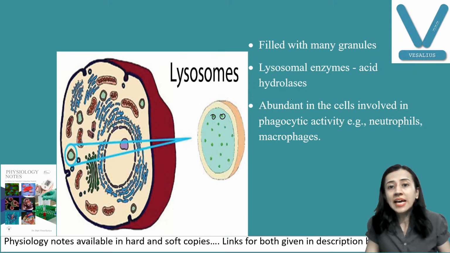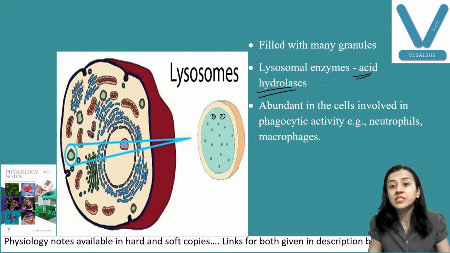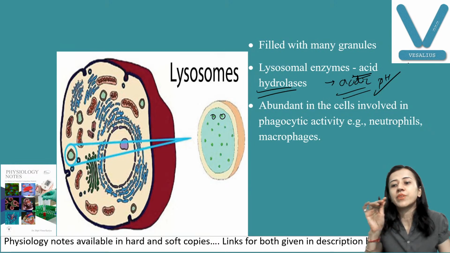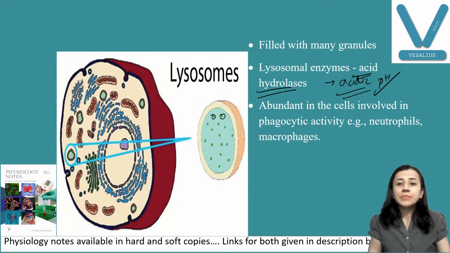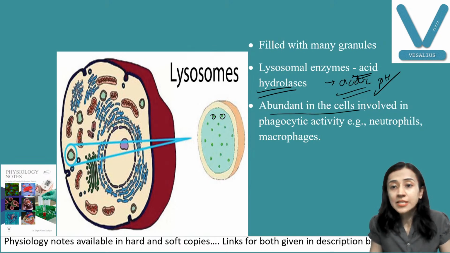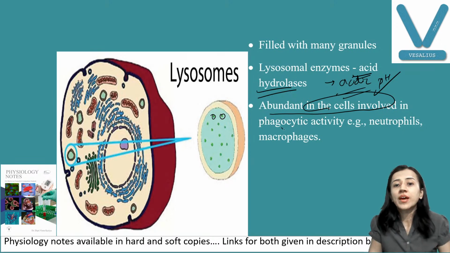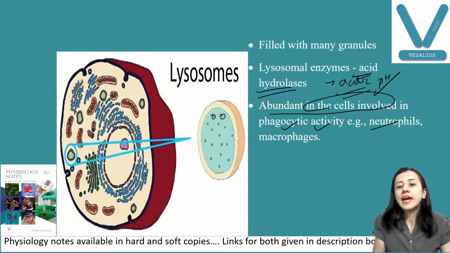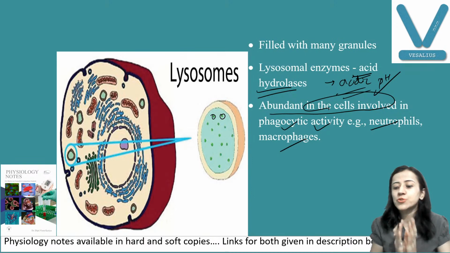Lysosomal enzymes are acid hydrolases. Why acid hydrolase? Because they act best in acidic pH. When the pH is acidic, only then do these enzymes work best. Another important thing: lysosomes and their enzymes are highest in the cells having phagocytic activity. Which are our phagocytic cells? Neutrophils and macrophages. So in these cells, the highest number of lysosomes are present.